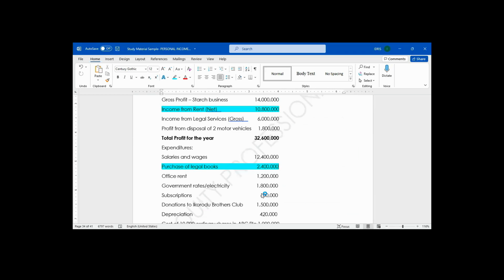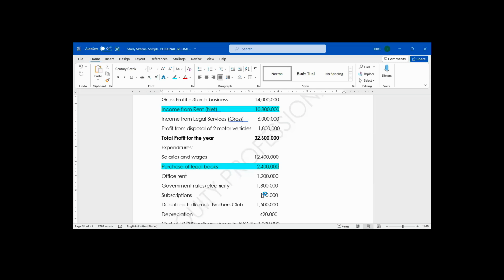It is allowed. Rent and electricity is allowed. But look at additional information.